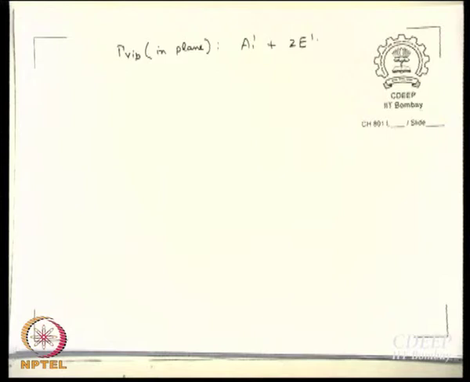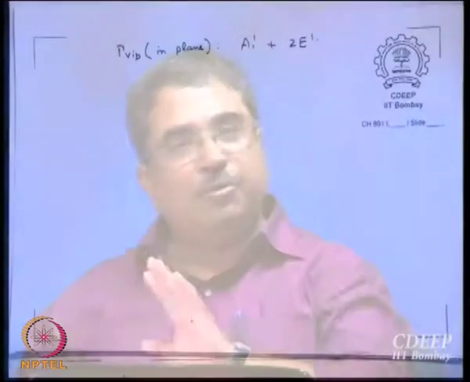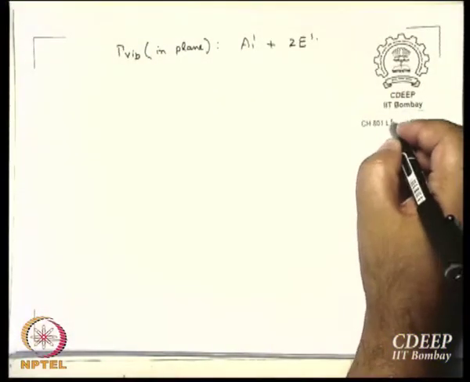Because the only kind of out of plane motion is already accounted for. So none of these is antisymmetric with respect to sigma h. Whatever normal modes belong to these symmetry species, all of them must be symmetric with respect to sigma h. If they are symmetric with respect to sigma h, then they cannot be out of plane, because if they go out of plane, then applying this plane would change the sign. So the remaining 5 normal modes have to be in plane. That is the second piece of information that we have got.